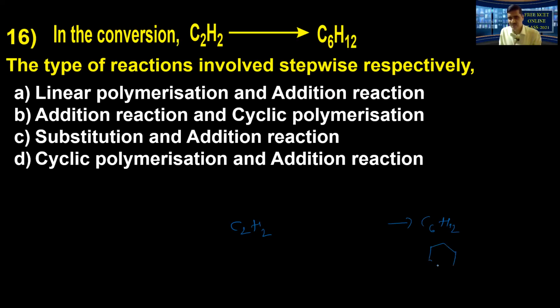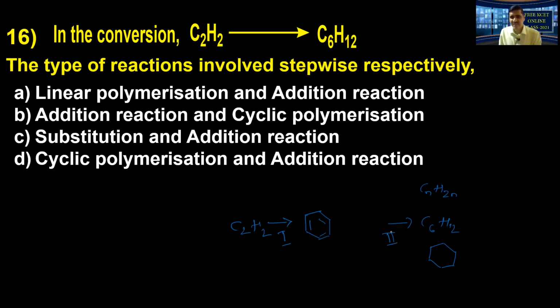C6H12, look at this. This is cyclohexane. This is being converted. The type of reactions involved stepwise respectively. So this is cyclohexane, which also has the formula CnH2n. Now, this cannot be carried out in one step. So I have to convert acetylene into benzene. This can be done easily, which further can be converted into cyclohexane.